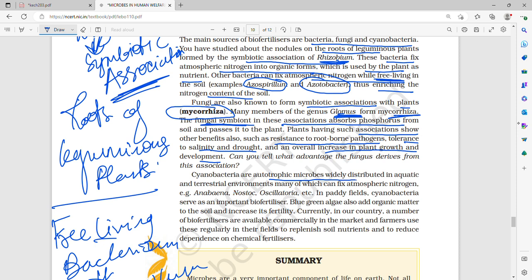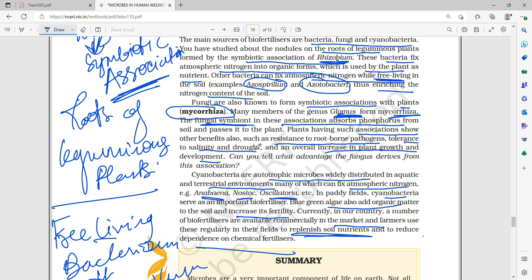Cyanobacteria are autotrophic microbes widely distributed in aquatic and terrestrial environments. That is cyanobacteria, blue-green algae. They fix atmospheric nitrogen. Examples are Anabaena, Nostoc and Oscillatoria. In paddy fields, cyanobacteria serve as important biofertilizer. Blue-green algae also add organic matter to the soil and increase its fertility. Currently in our country, a number of biofertilizers are available commercially in the market, and farmers use these regularly in their fields to replenish soil and reduce dependence on chemical fertilizers.